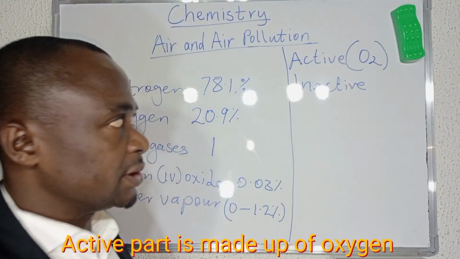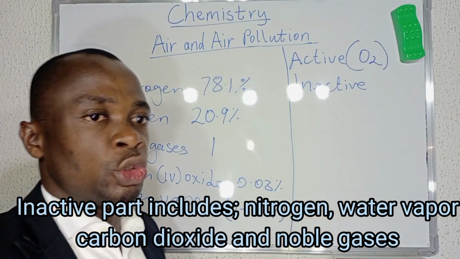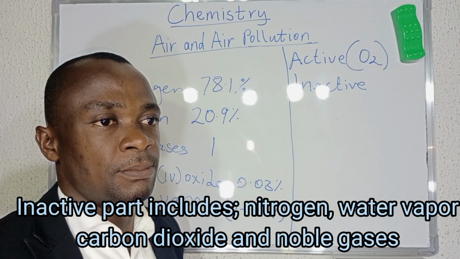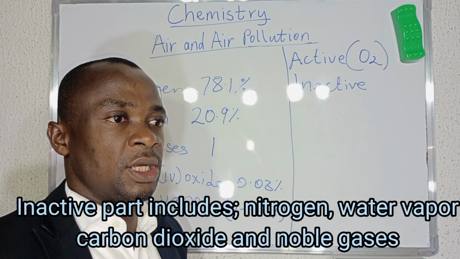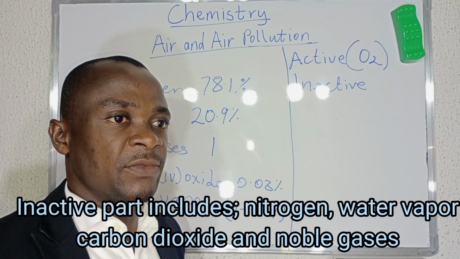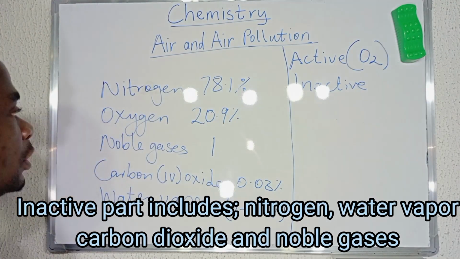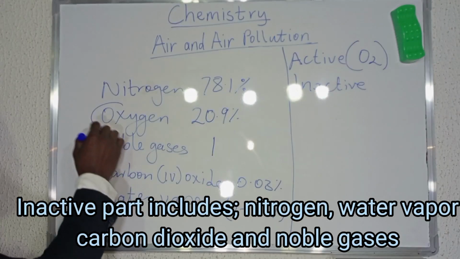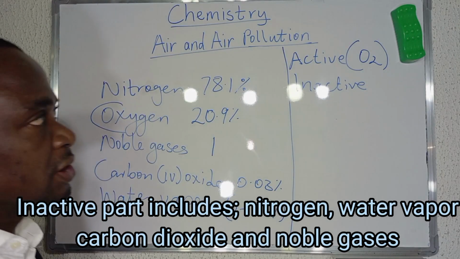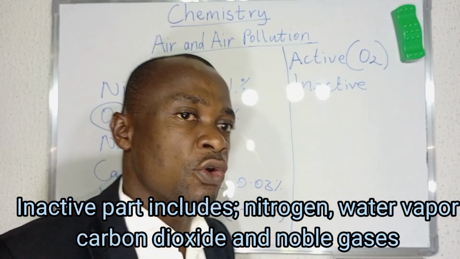The inactive part is the part that does not support combustion. It extinguishes fire, that is, it doesn't allow something to burn.